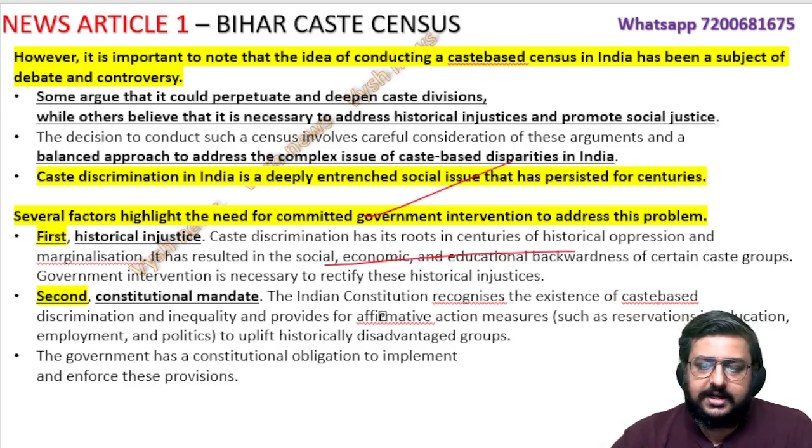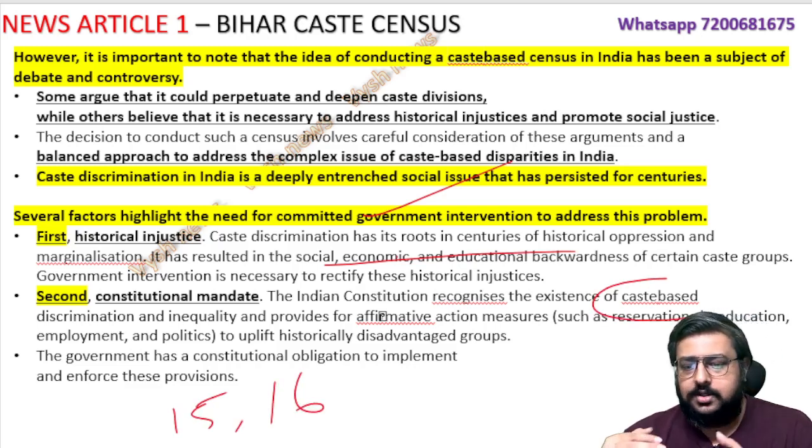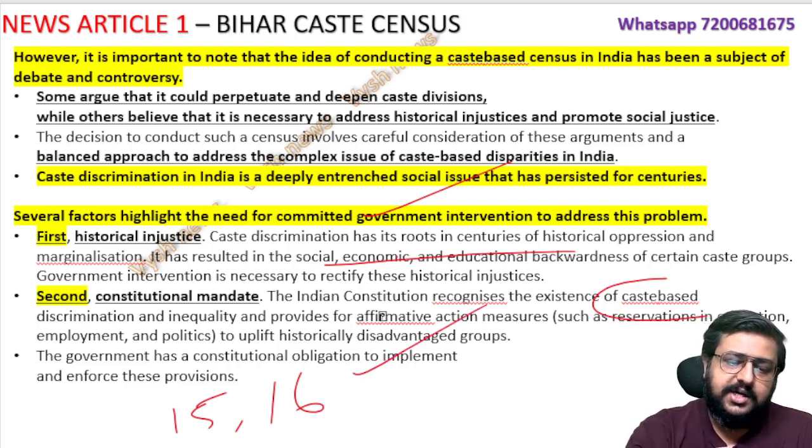Then the constitutional mandate. The Indian Constitution recognizes the existence of caste-based discrimination, and we have Article 15, Article 16, Article 14 also, the right to equality and so on. The Constitution tells us we have to do things to avoid discrimination and give them the proper rights. So constitutionally also, this is a second reason that you have to do a caste census, so that you can uplift these people who are in a disadvantaged position.